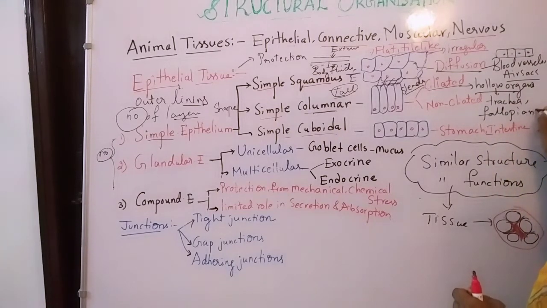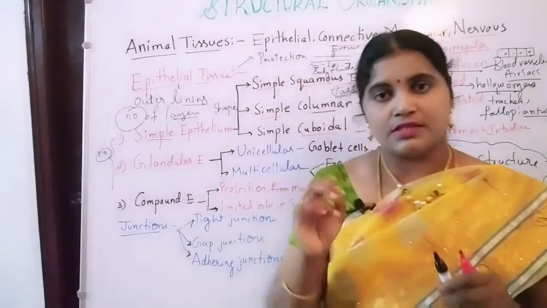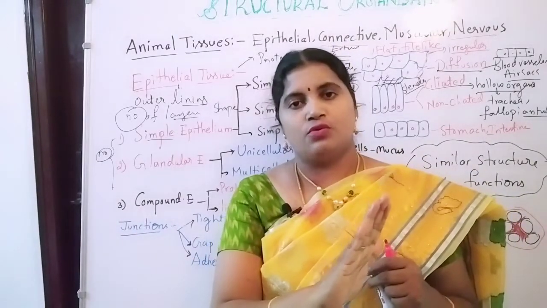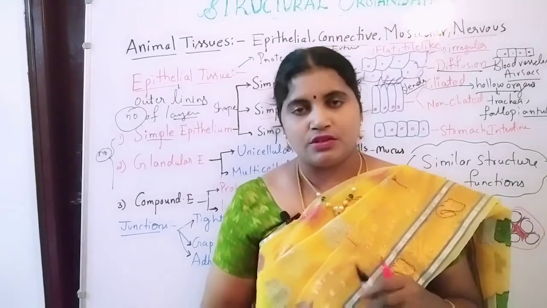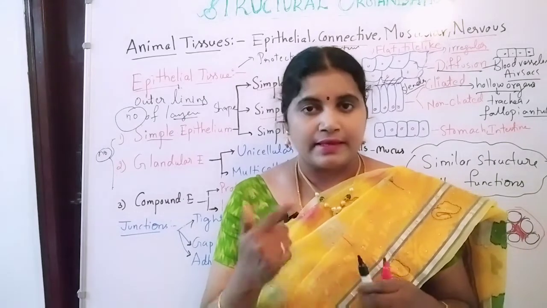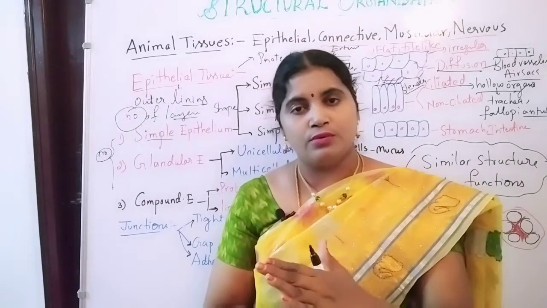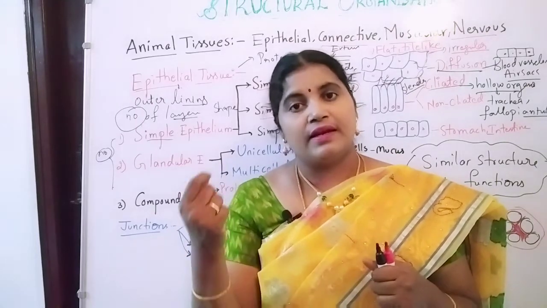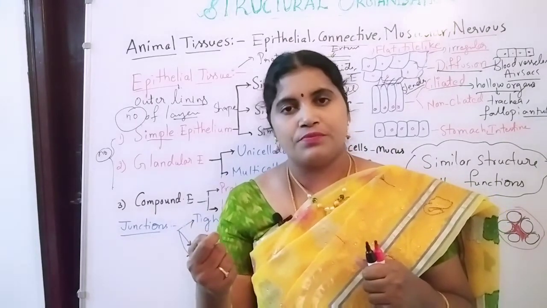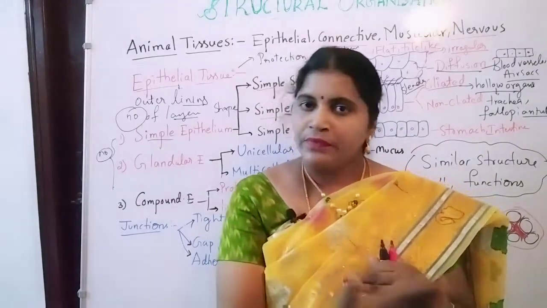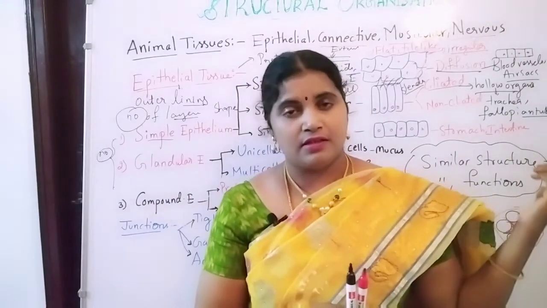Remember one thing: wherever ciliary structures are present, their function is just pushing substances towards the next organ. Here in the fallopian tubes, what does it push? The ovum. Egg cells are moved forward towards the uterus with the help of the cilia present in the lining. Also trachea, very important.